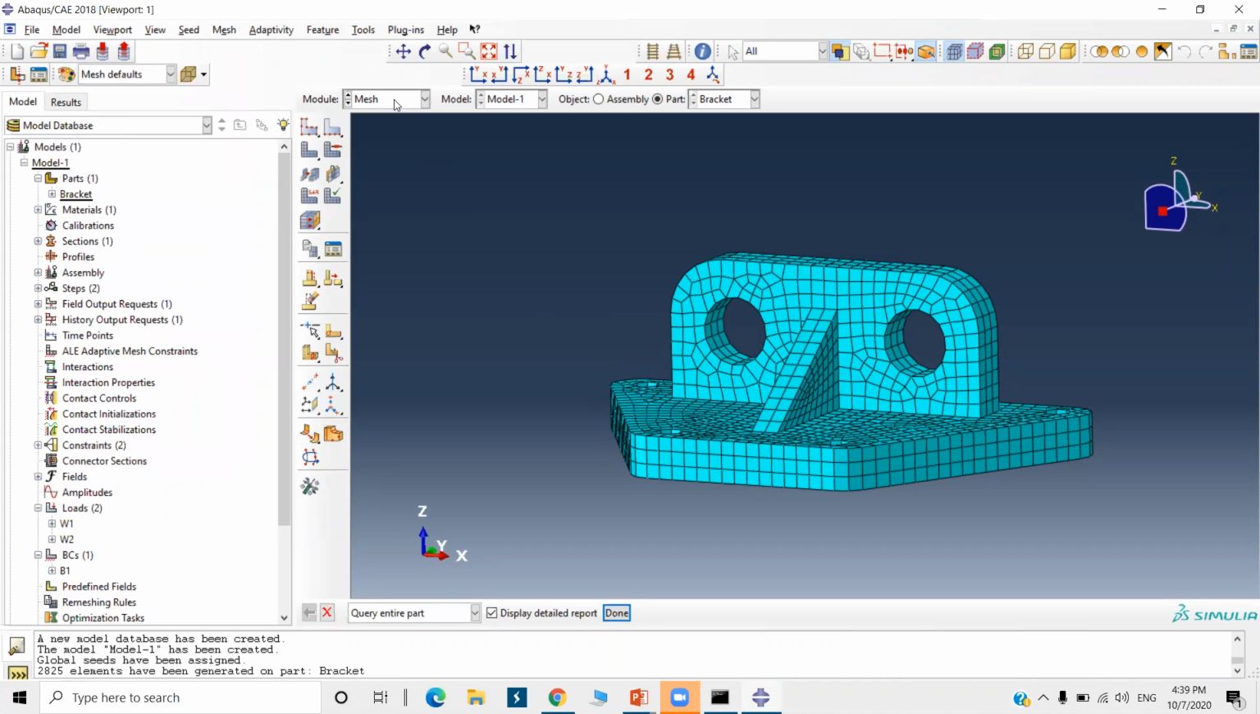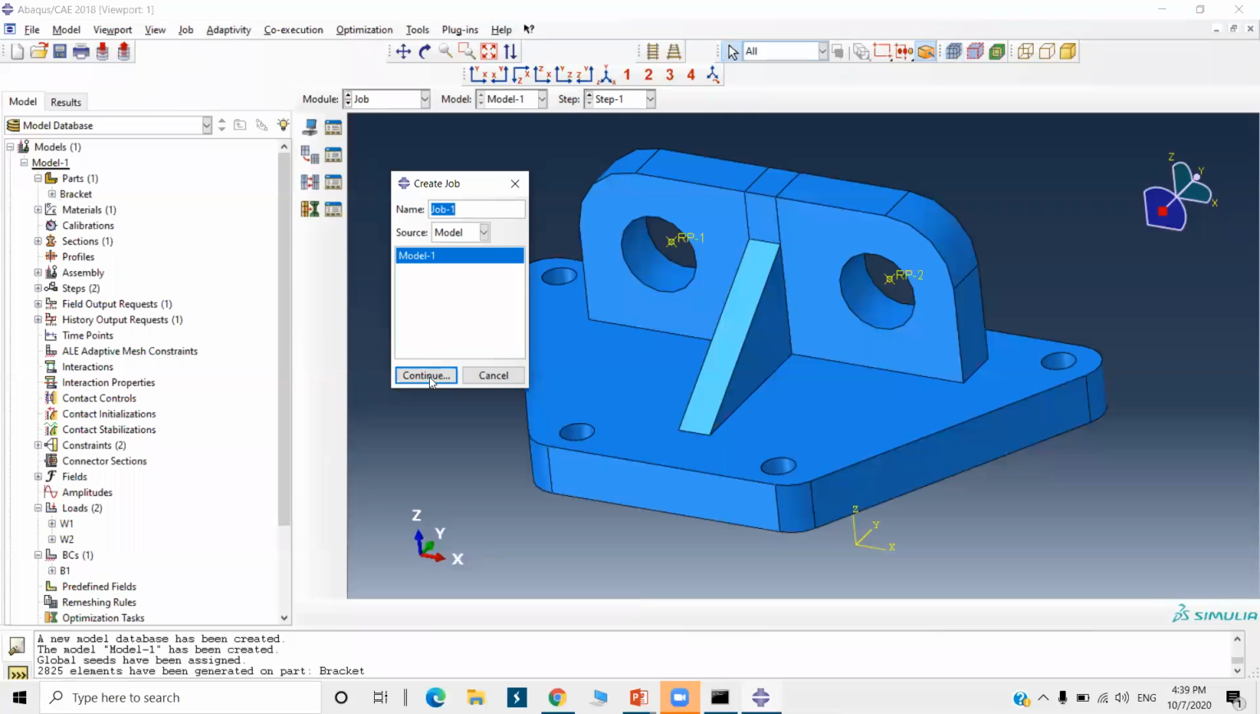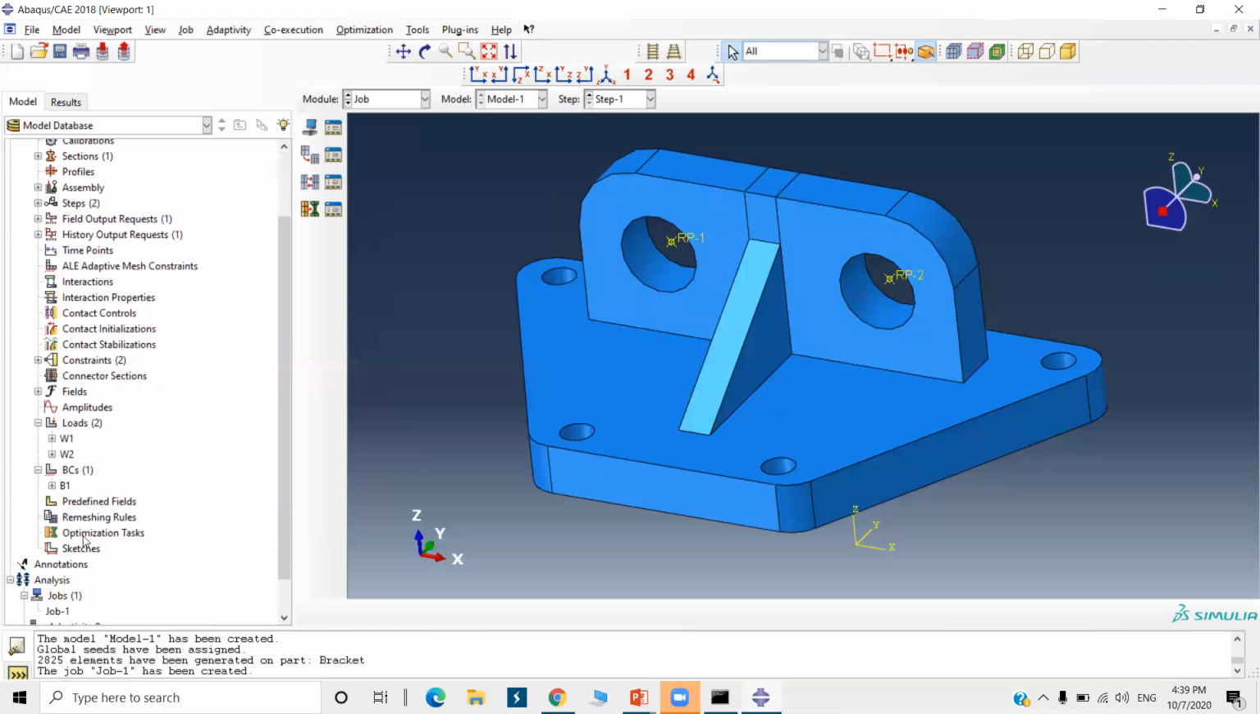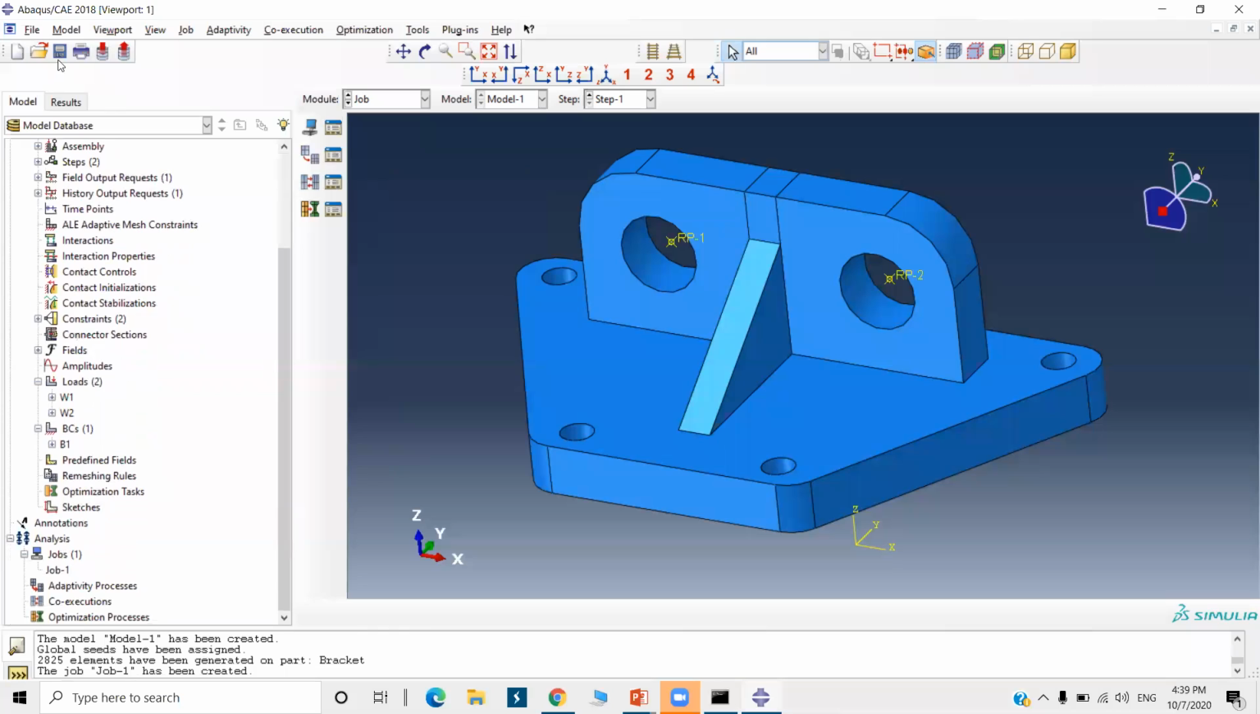Okay, now we are done with all the process. Now next is a job. Create a job here. Okay, so before submitting, just save it.